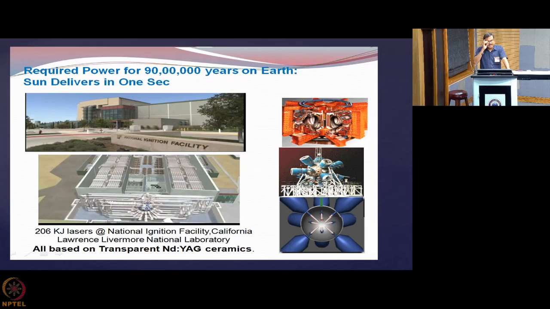So one of the interesting applications is ceramic lasers, ceramic Nd:YAG lasers. So Nd:YAG lasers are known to everybody because they are very common lasers used in the lab.